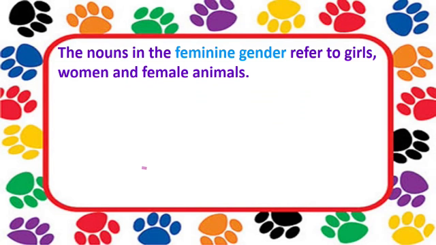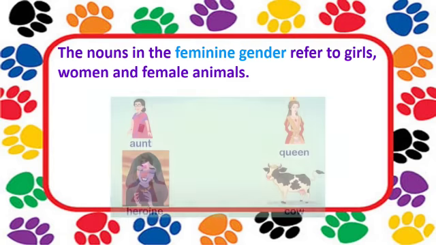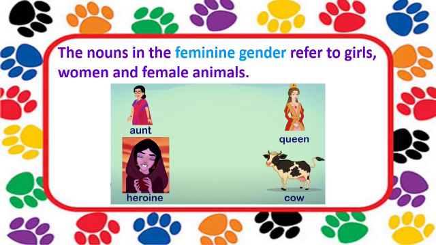The nouns in the feminine gender refer to girls, women and female animals. So students, the feminine gender refers to girls, women and female animals. For example, aunt, queen, heroine, cow.